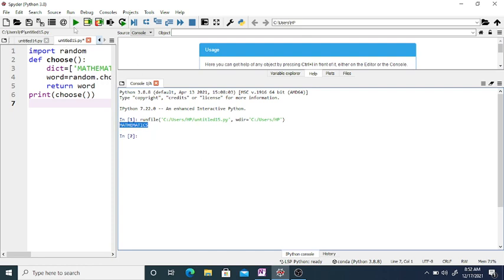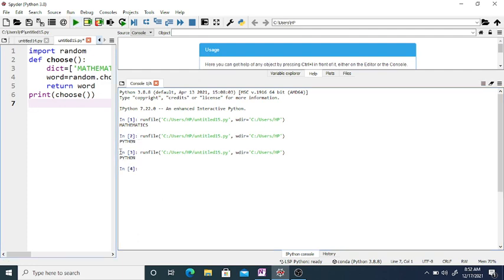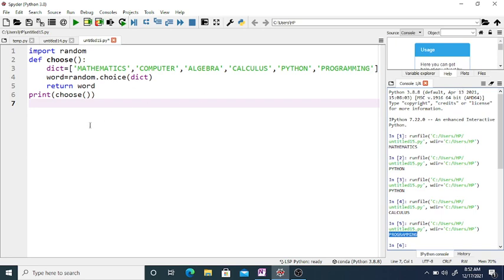Run one more time, Python. Now you can see calculus. Run again, programming. So every time we print a random word from the dictionary.